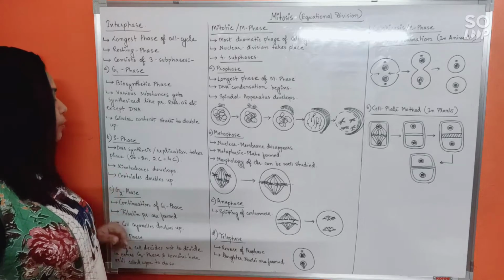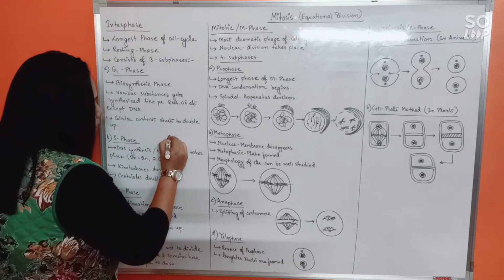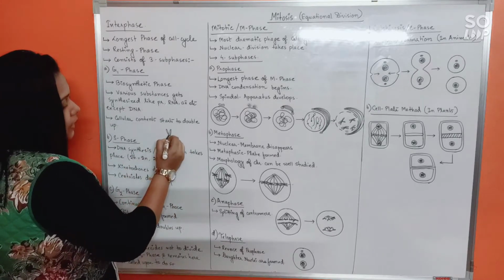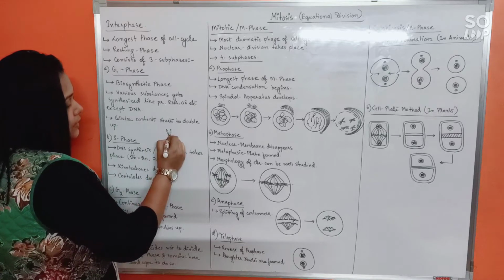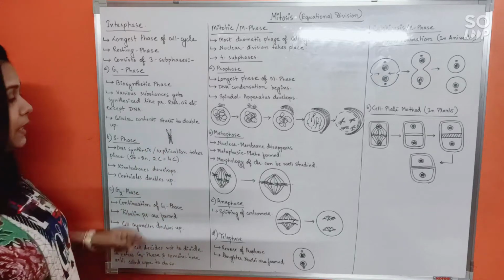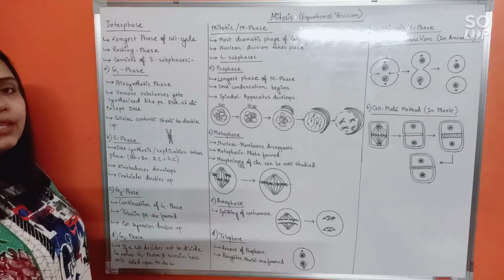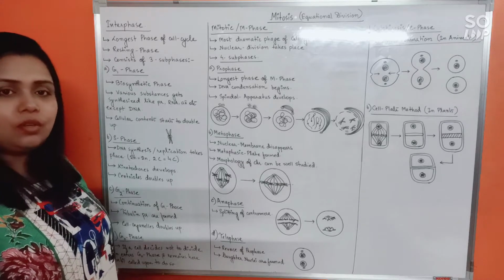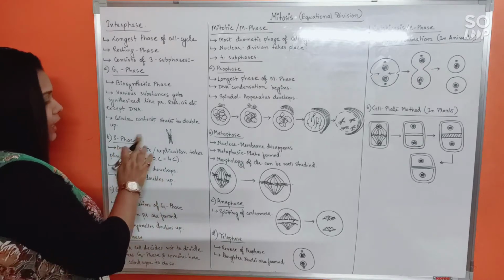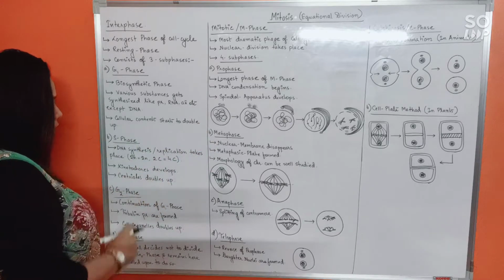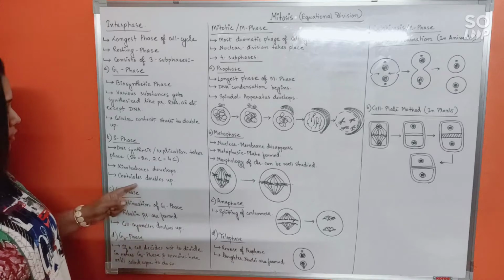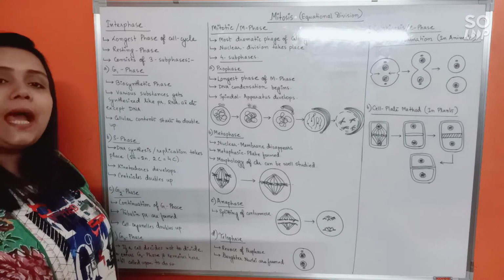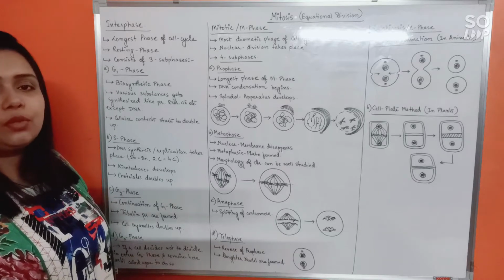Next, in the chromosome, suppose this is the chromosome, this being the centromere. During the S phase, a disc-like structure would start developing surrounding the centromere, and that is called the kinetochore. Later on, the kinetochore will act as the region where spindle fibers will attach. So the kinetochore will develop in the S phase as well. Third, centrioles will develop, and that is strictly associated with animal cell division. As you know, centrioles are absent in plants. So in animal cell division, centrioles will also develop during the S phase.